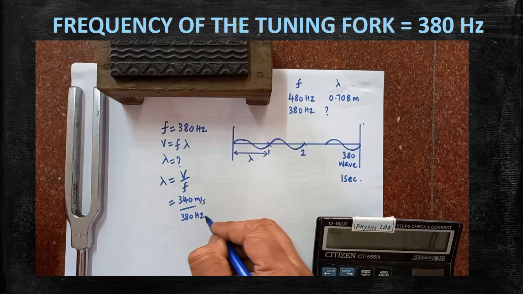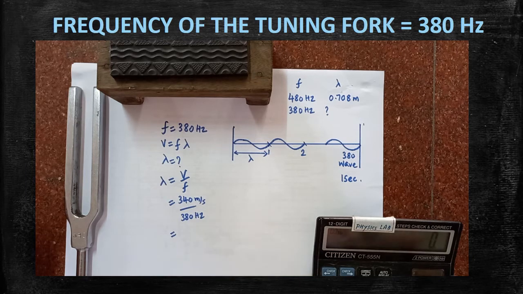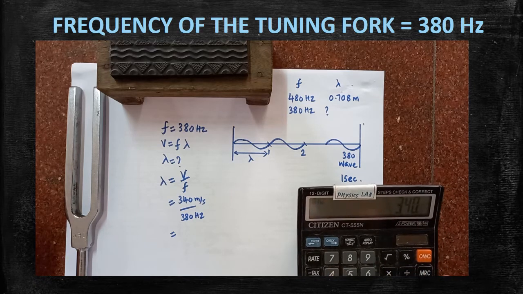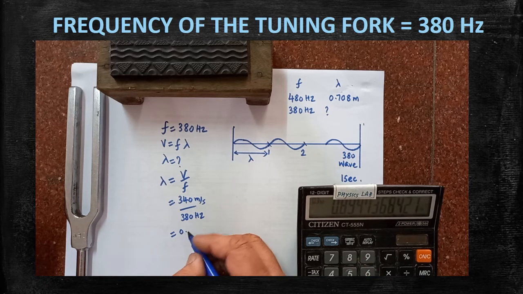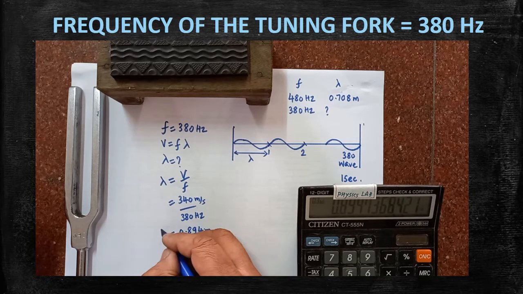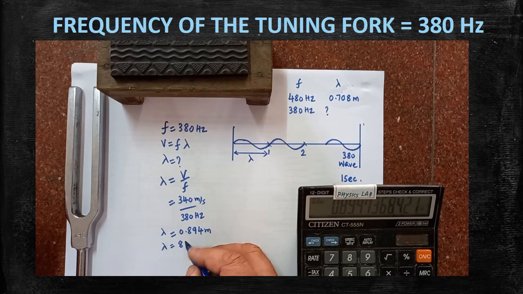After substitution, we will calculate with the help of the calculator. 340 divided by 380 is equal to 0.894 meter. This is the value of lambda. Lambda can also be written in centimeter. The wavelength of the wave will be approximately 89.4 centimeter.